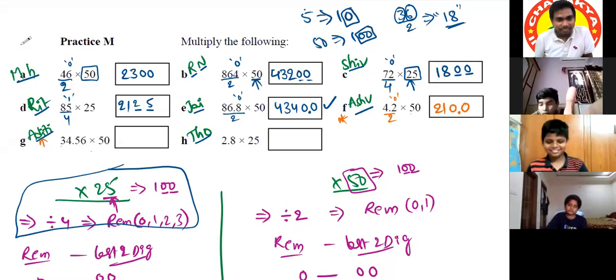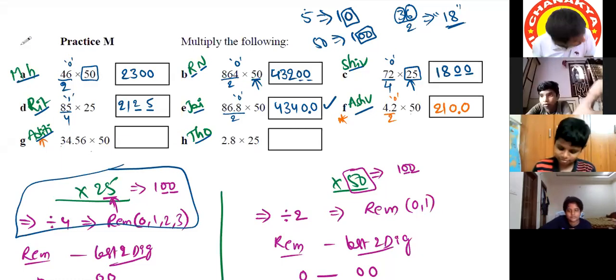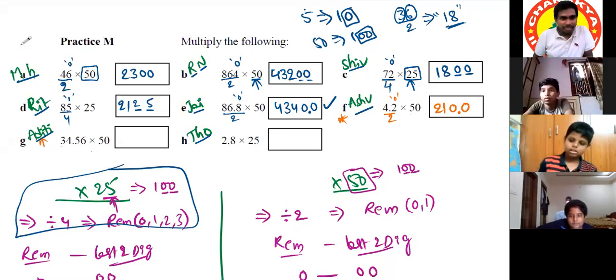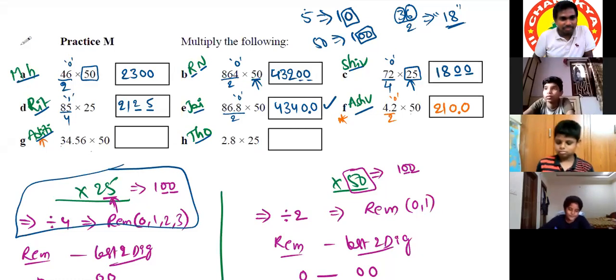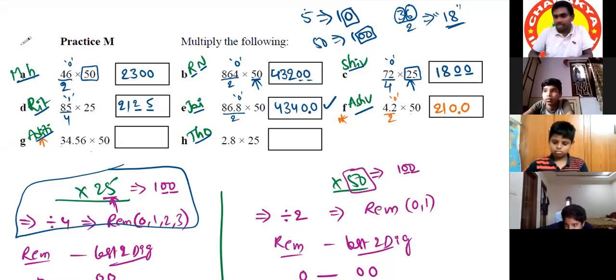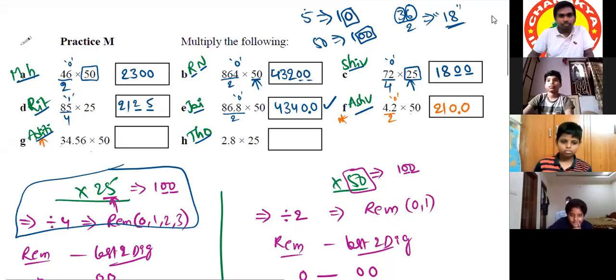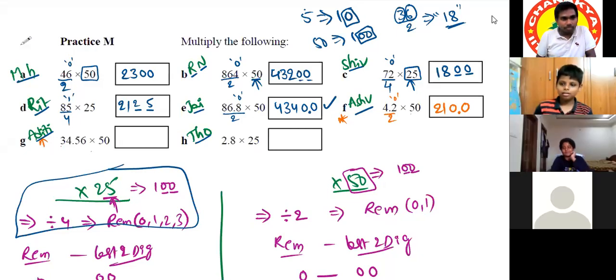Sir, I cannot hear you. The problem is with your side only. Aditi, better rejoin again. Sir, I will leave and join once.